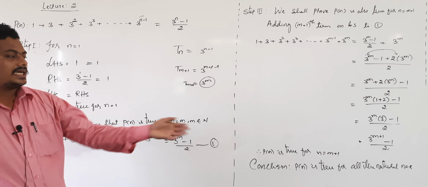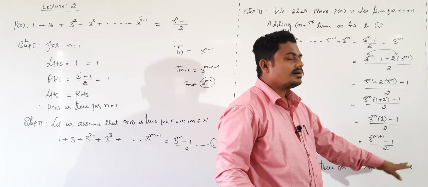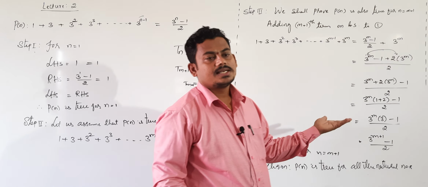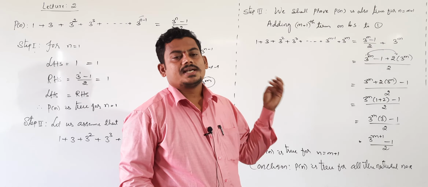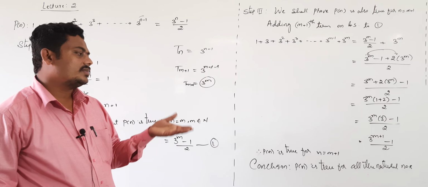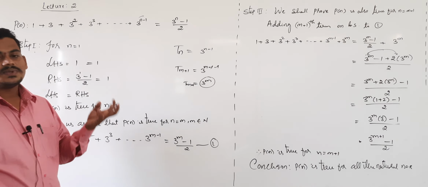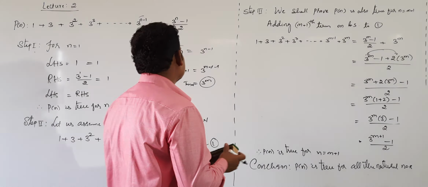True for all the natural numbers. Lastly, write the conclusion. P of n is true for all the natural numbers. Why? Because it is true for n equal to 1, it is true for any natural number m, and it is also true for n equal to m plus 1, means next natural number. So from these conditions we conclude given statement is true for all the natural numbers.